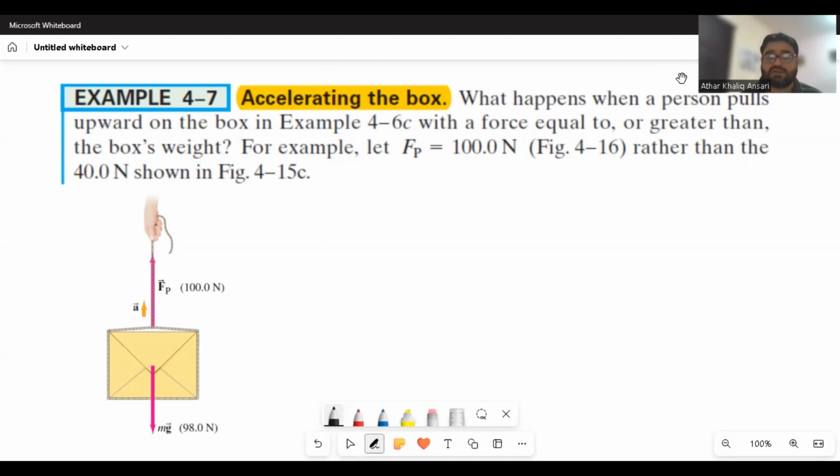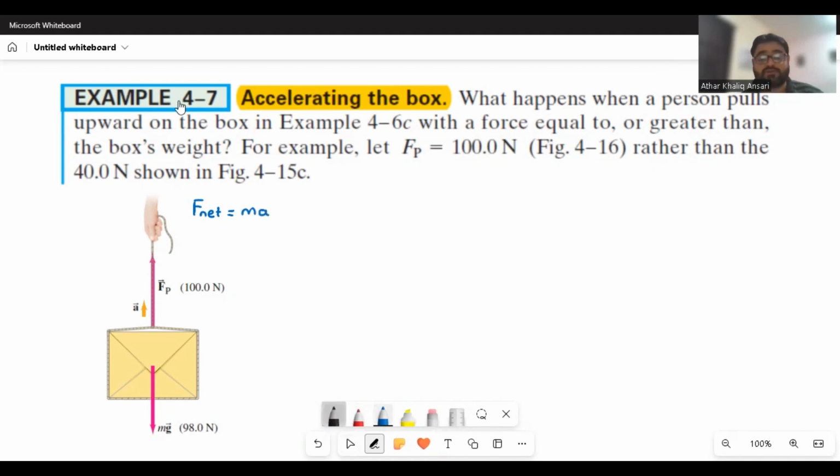Now the question asks: what is the value of the acceleration? So we are asked to calculate the acceleration. For that purpose, I will start with the same scenario and look at what we have here. This is accelerating. Whenever something is accelerating, please keep it in your mind that we will use F net equals ma from Newton's second law. So F net is not zero, but it is equal to mass times acceleration.